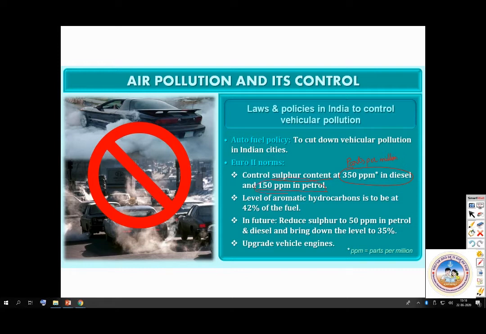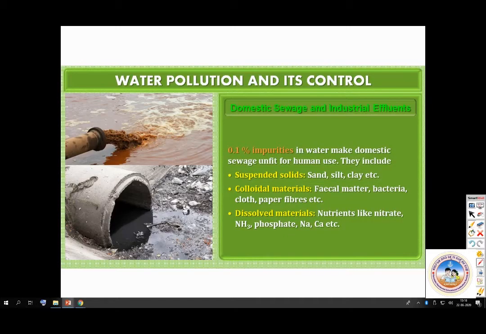Then the level of aromatic hydrocarbons is to be at 42% of the fuel. Then in future, reduce sulfur to 50 ppm in petrol and diesel to bring down the level to 35%. Then you have to upgrade vehicle engines. Then we come to water pollution now. In water pollution, we study about domestic sewage and industrial effluents.